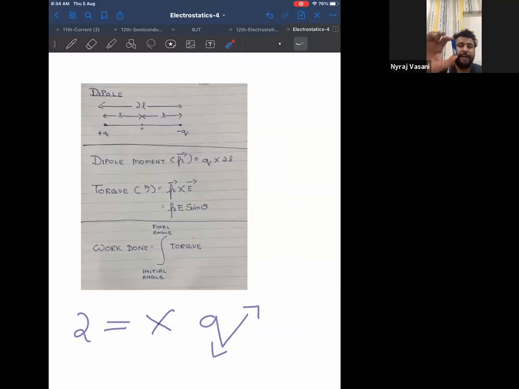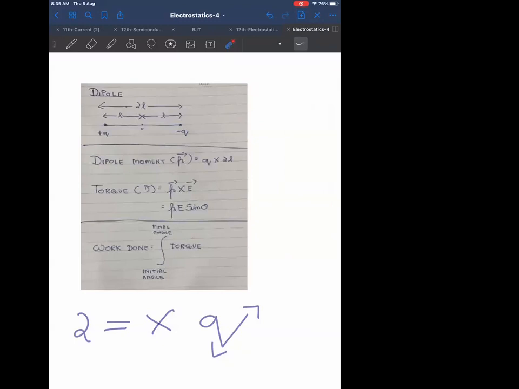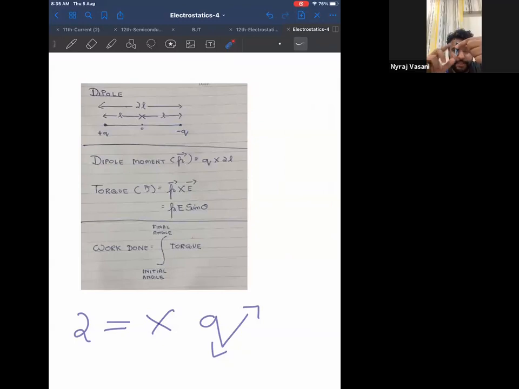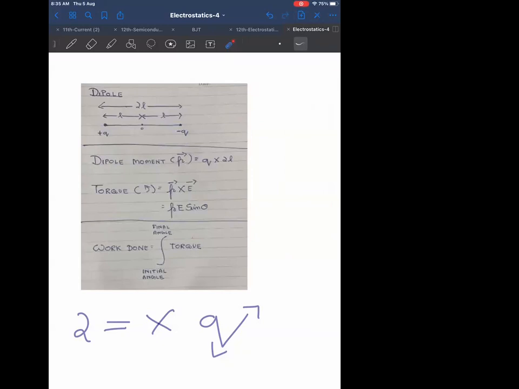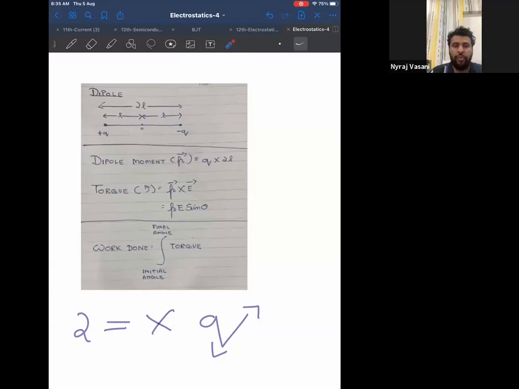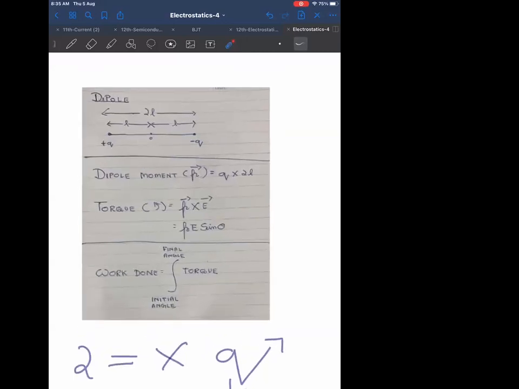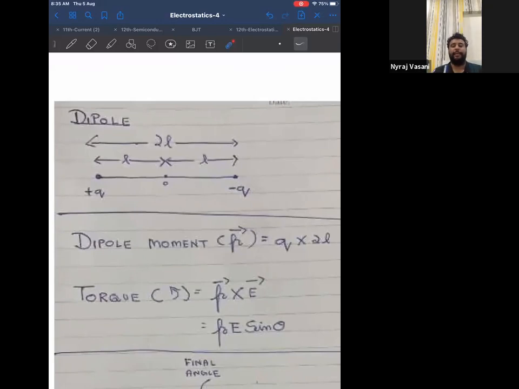For example, if I take a battery, look at this. Can I say battery has two charges, positive and negative? Both are equal, both are opposite in polarity, and both are separated by some distance. Therefore, battery also can be called a dipole. Therefore, two equal opposite charges separated by some finite distance is called a dipole. That is why the diagram of the dipole satisfies the definition.